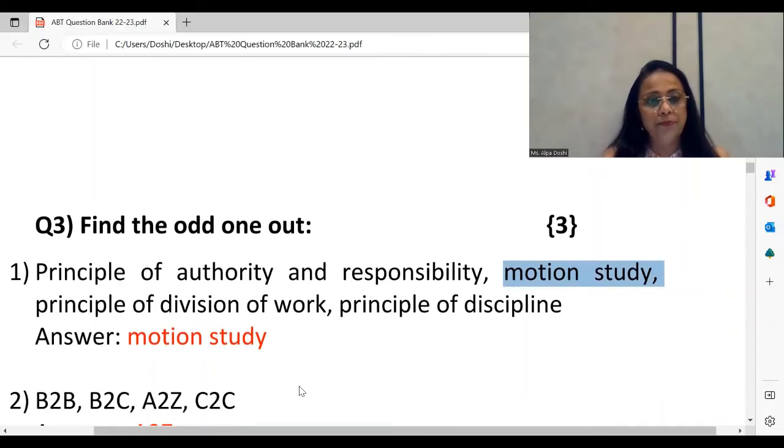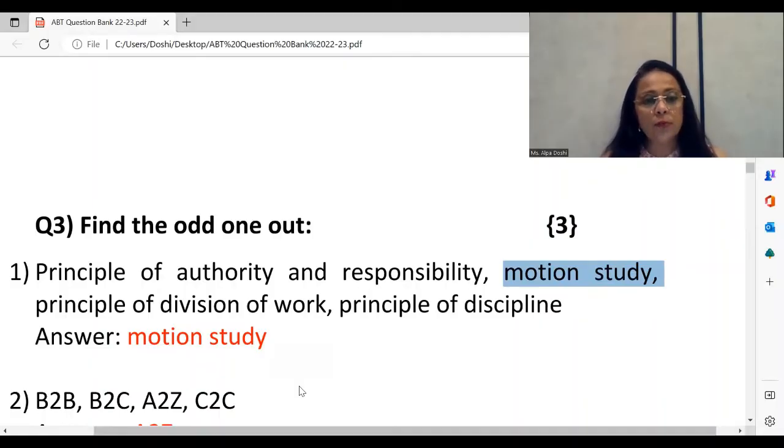Moving to the next one. B2B, B2C, A2Z, C2C. Once again, we're talking about the chapter on emerging modes of business, the different forms of e-business, under which we have business to business, that is B2B, business to customer, that is B2C, and the last one, that is C2C, that is customer to customer.